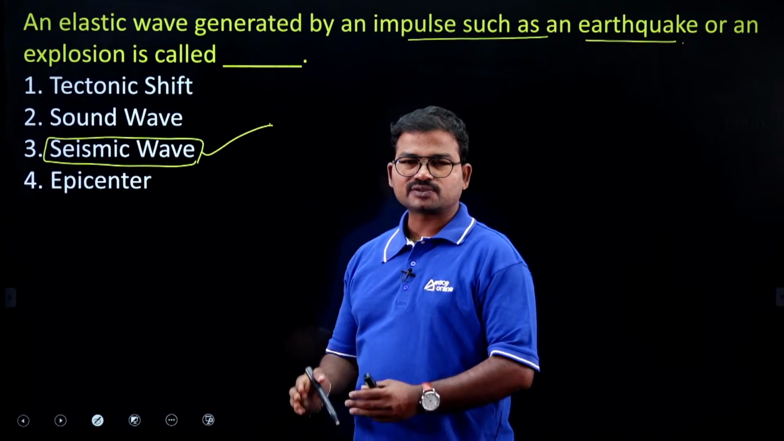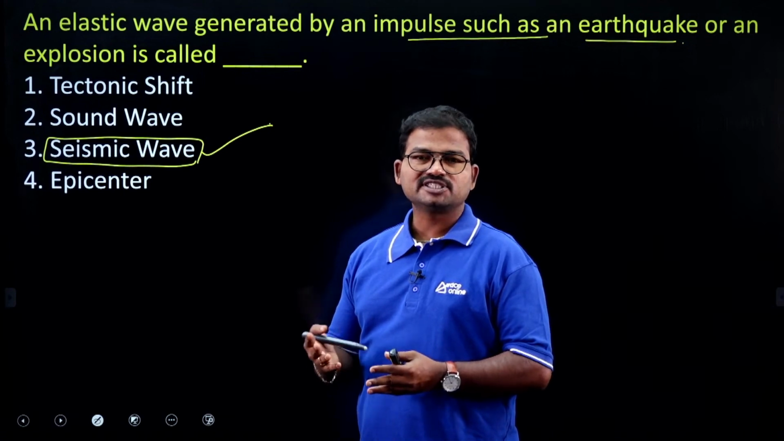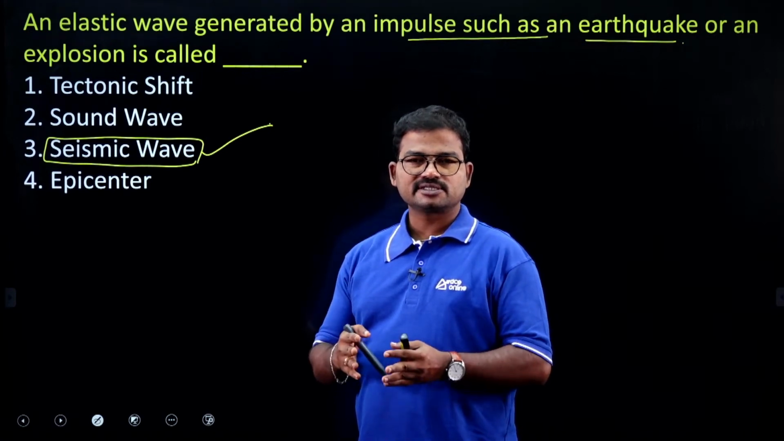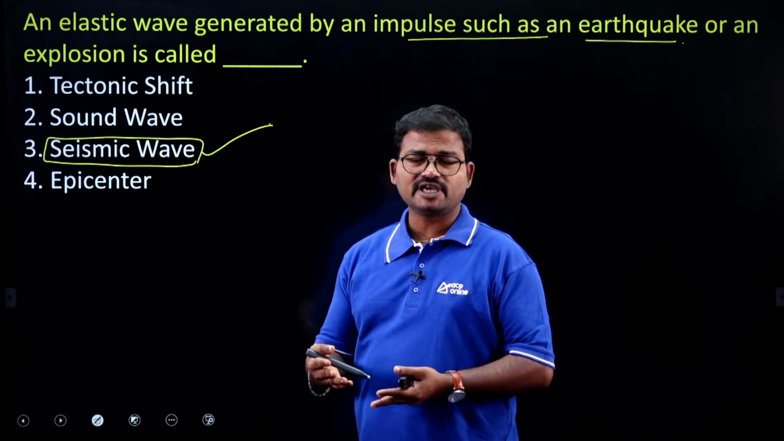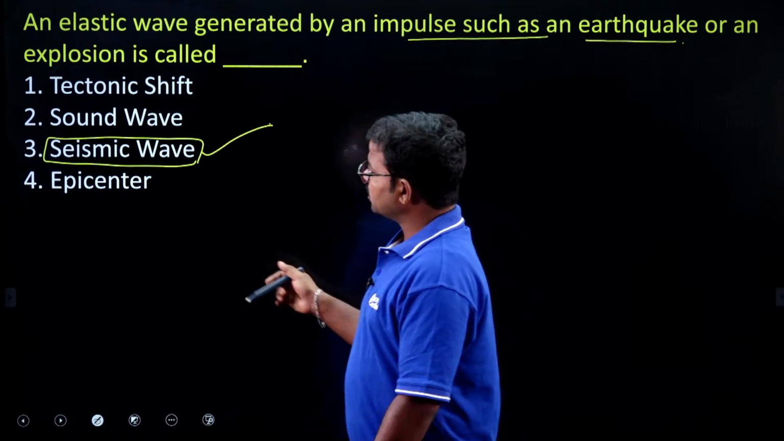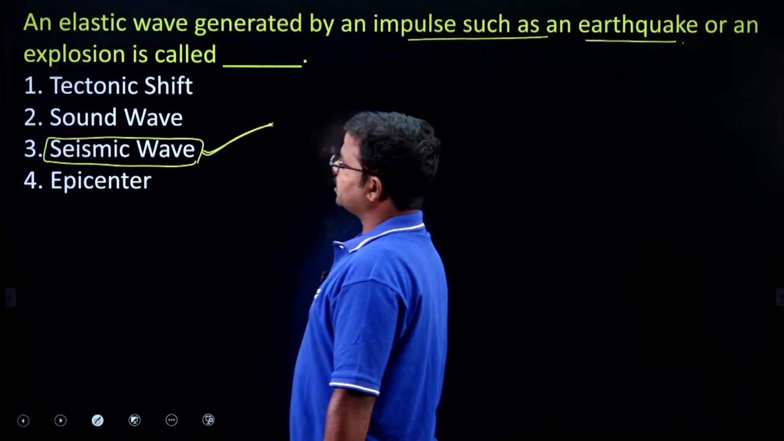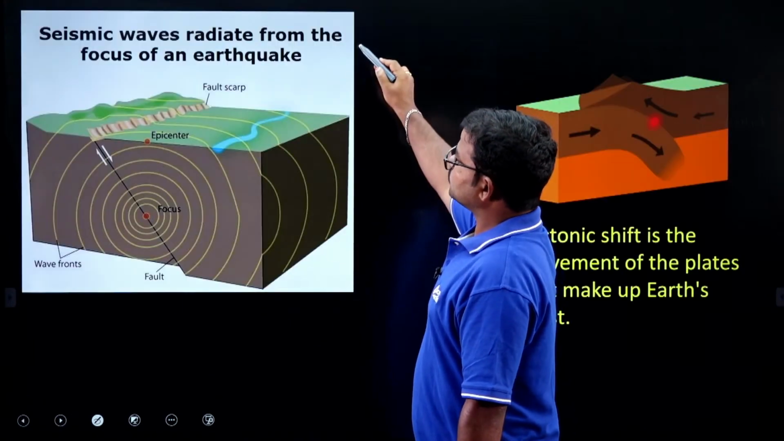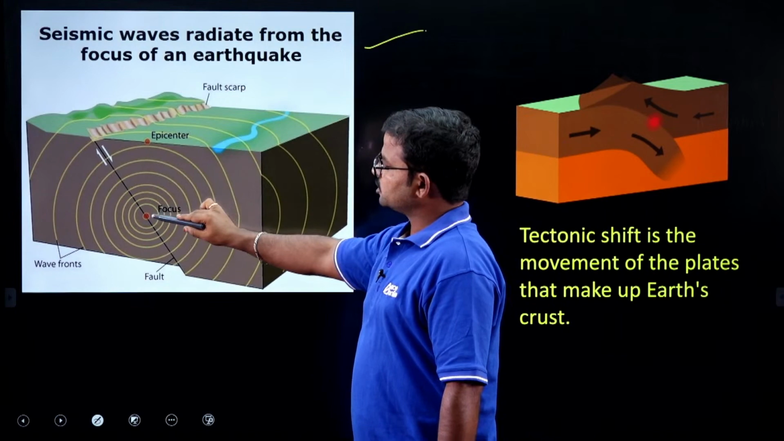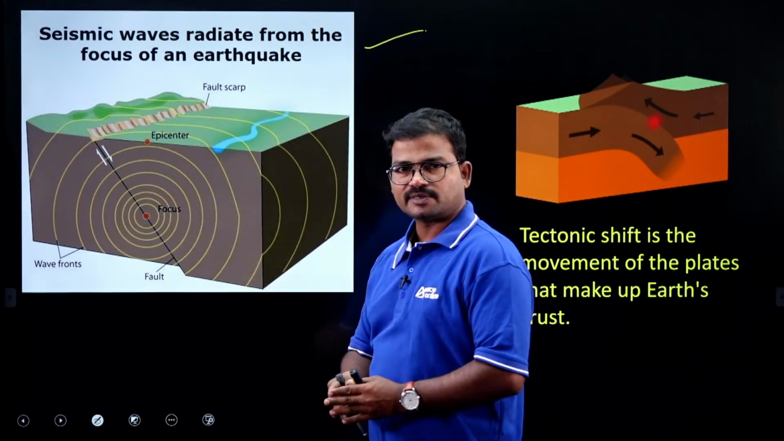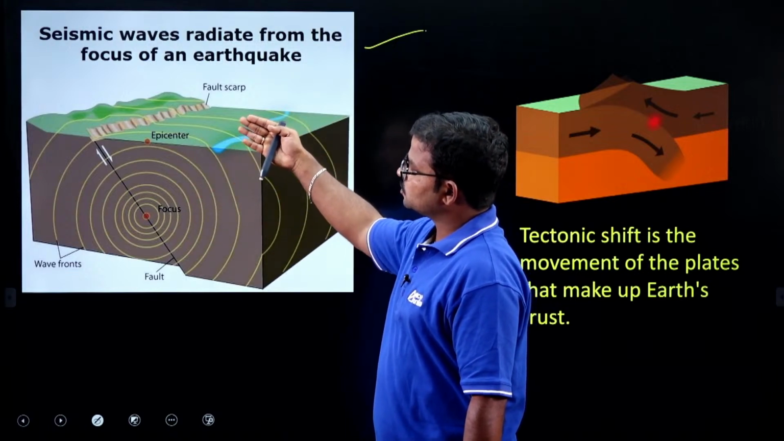We use the Richter scale to identify the impact of an earthquake, that is, how much impact is created in the regions affected by the earthquake. Option 3 is the right answer. So what about the remaining concepts? A seismic wave radiates from the focus of the earthquake. Suppose an earthquake happened here, then we get some waves. Those are nothing but seismic waves.